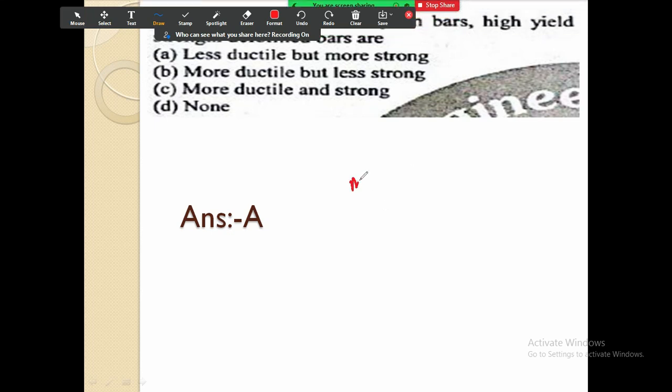If we see mild steel and HYSD bars, what happens? The mild steel is more ductile. As compared to that, HYSD is less ductile.